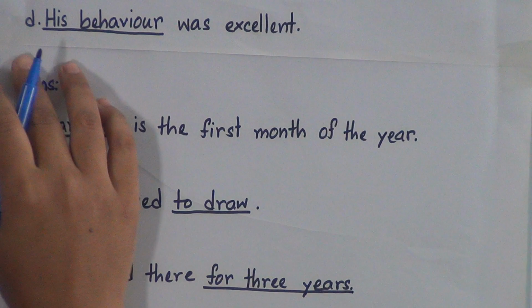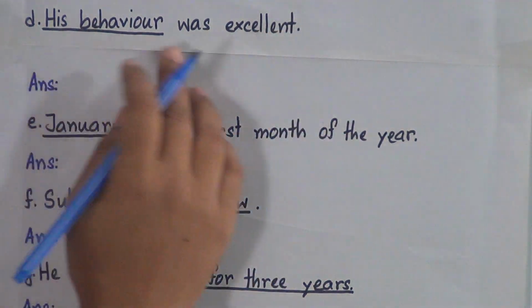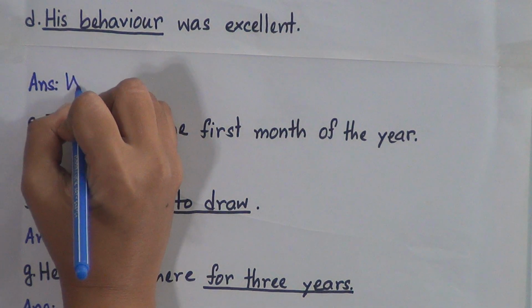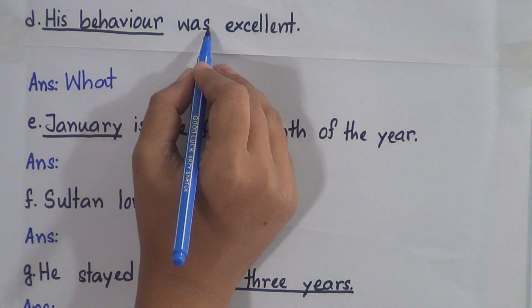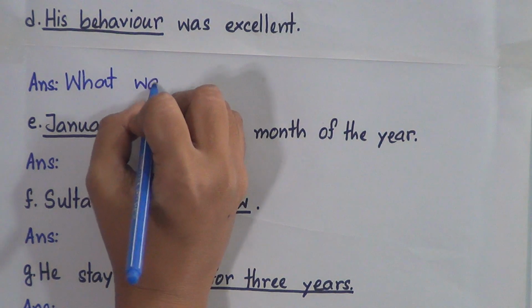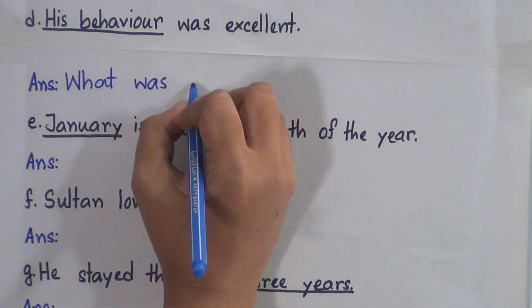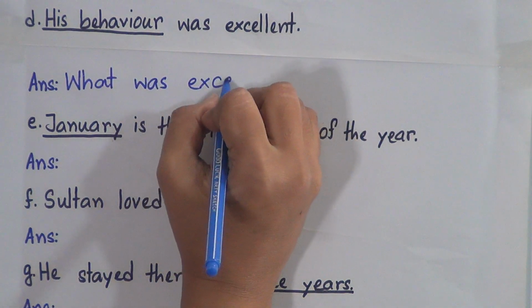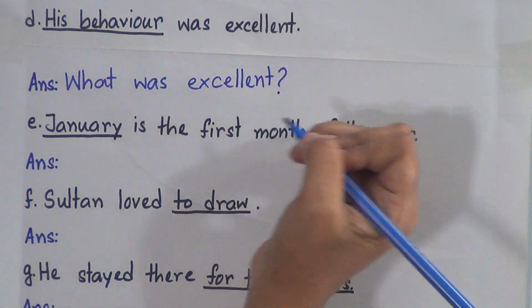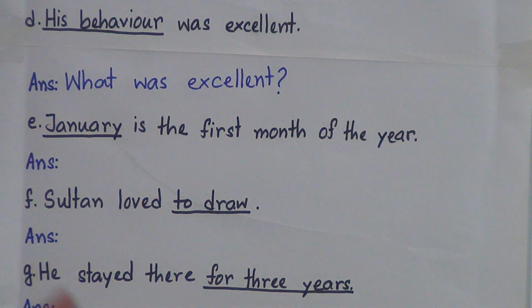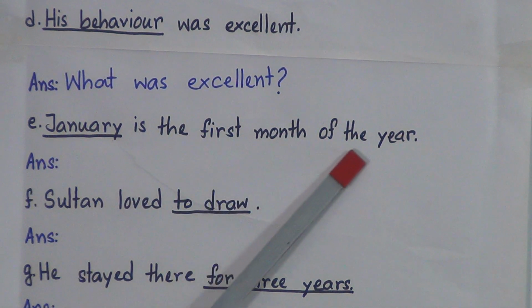So now look, his behavior was excellent, so we will start our question with what. And then the helping verb is was, so we will write here was, what was, and then the rest of the sentence, excellent, and then we will give the question mark. What was excellent?